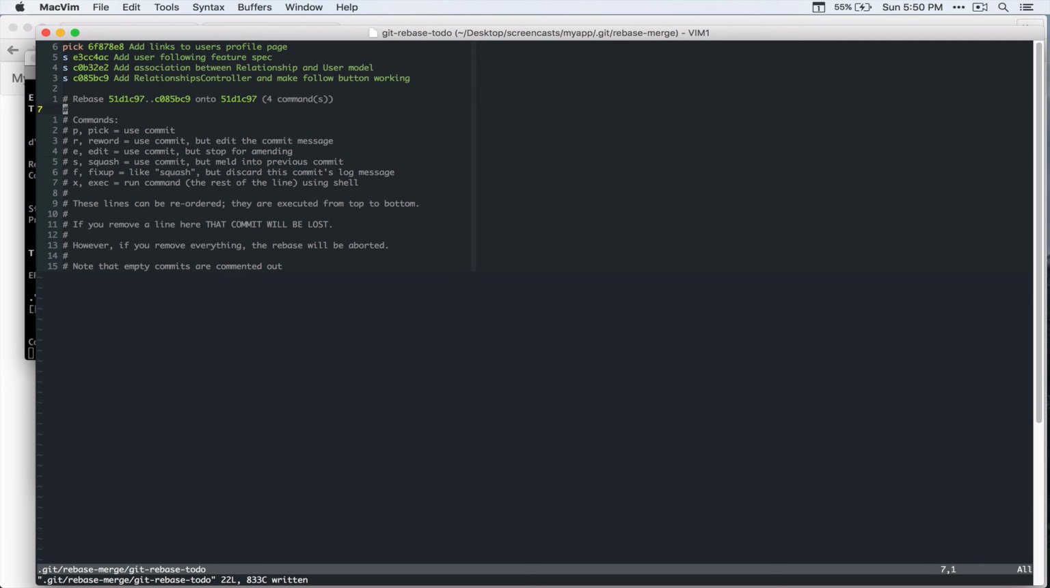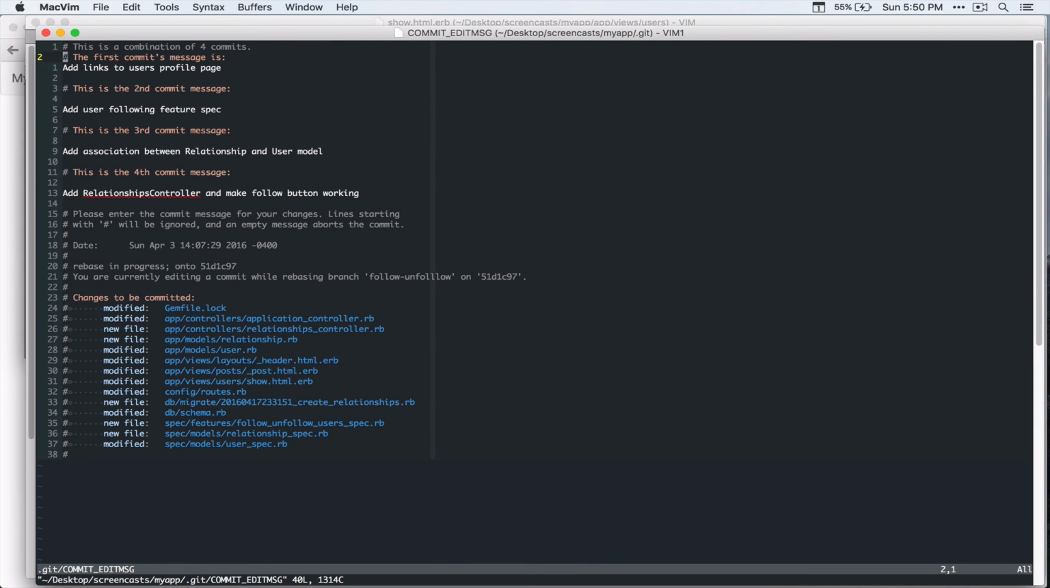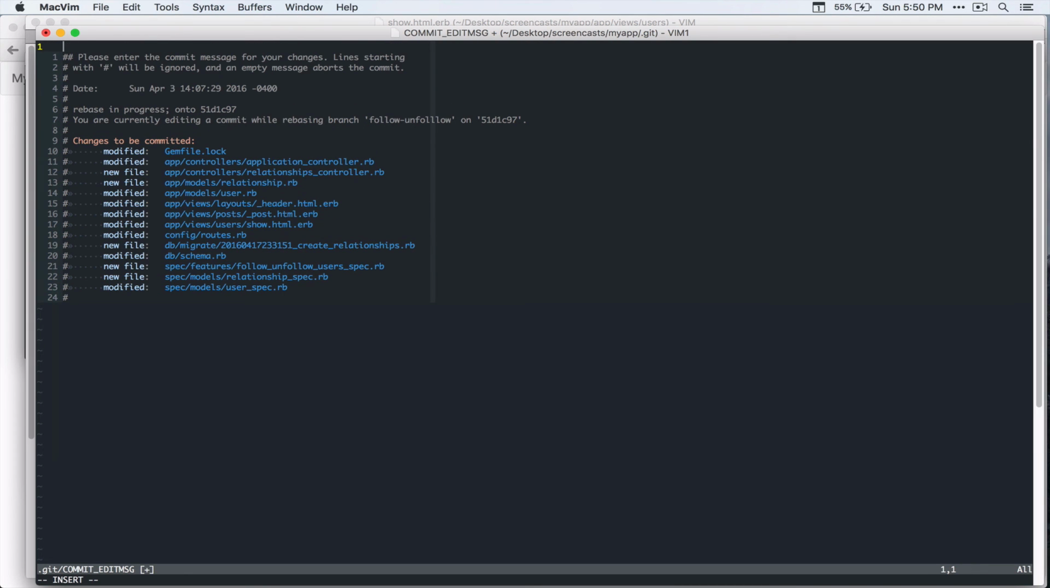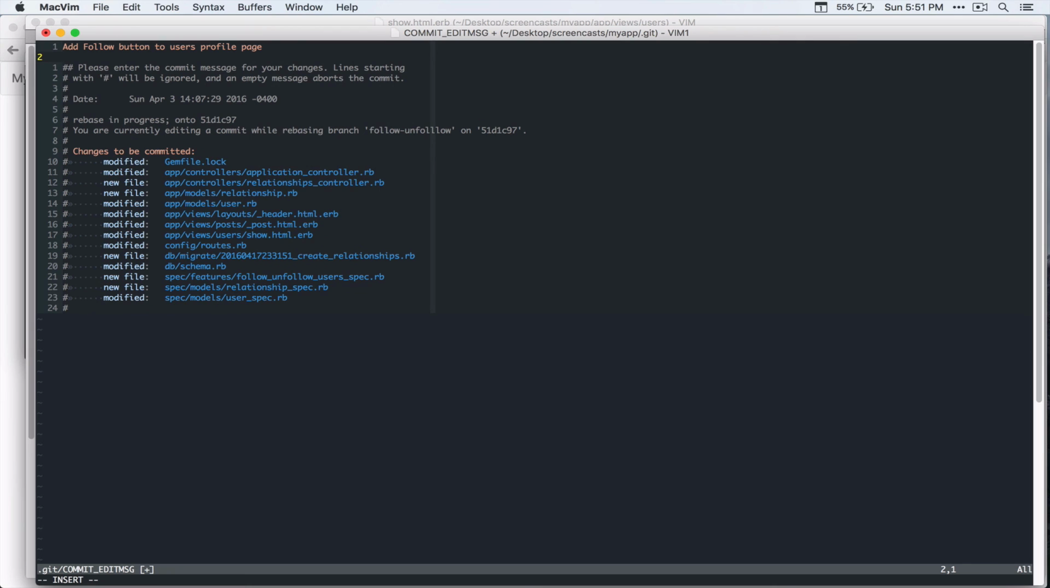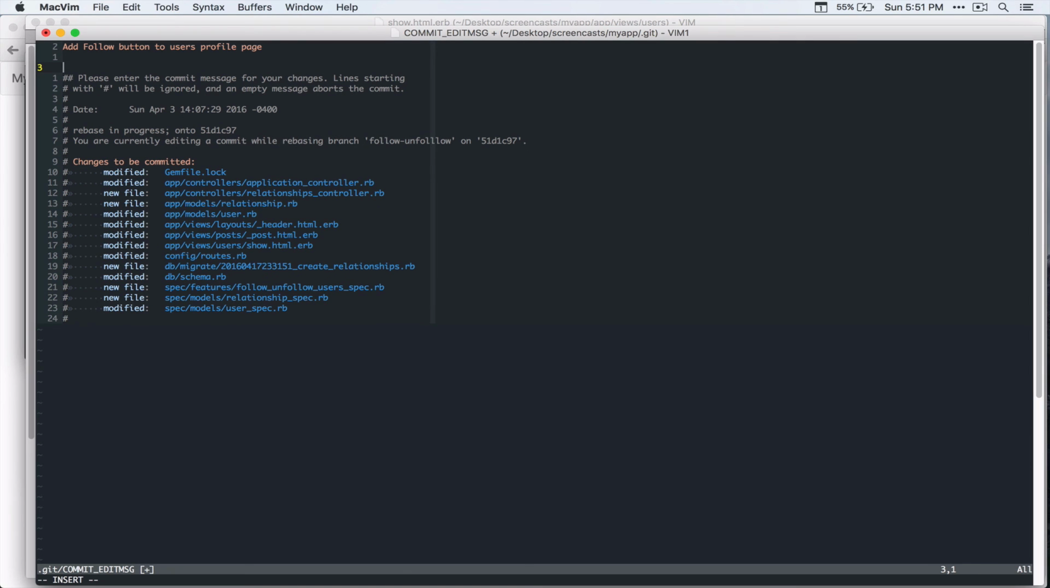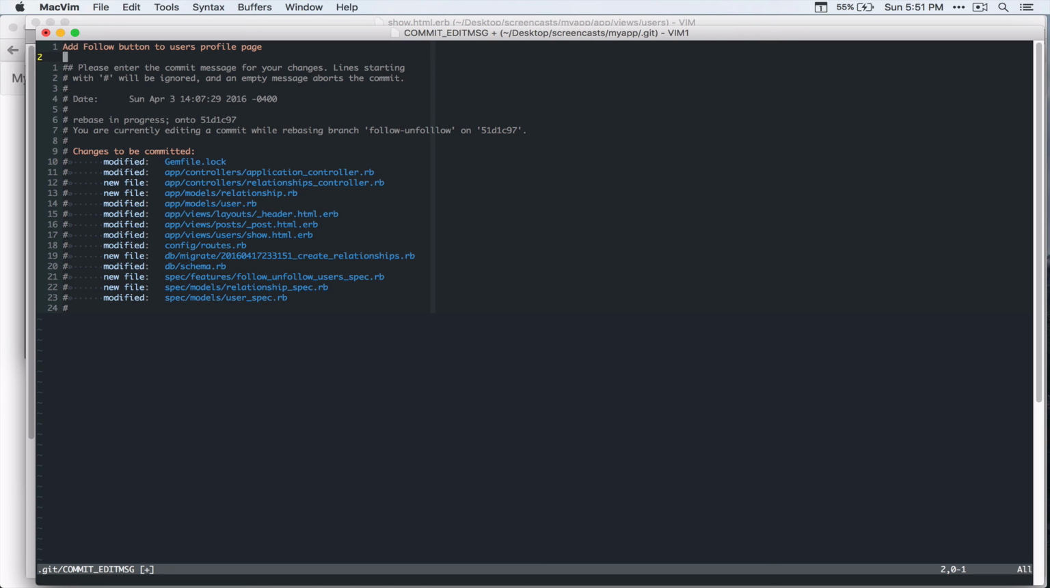This is squash. So if I save that, it opens up another prompt, and I can just change this to a different commit message: add follow button to user's profile page. All right, I would write more of a git message here. If you guys want to write a multiple line git message, I recommend you do so, but I'm kind of lazy right now, so I'm just going to write this.